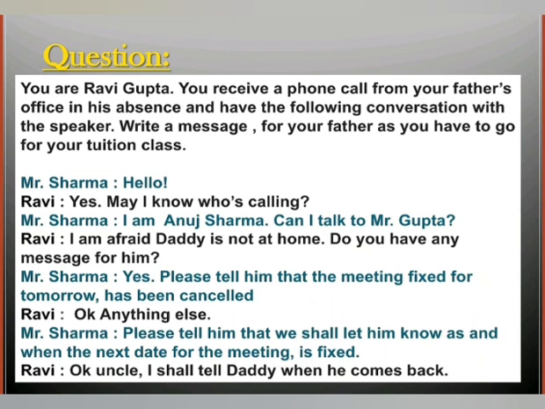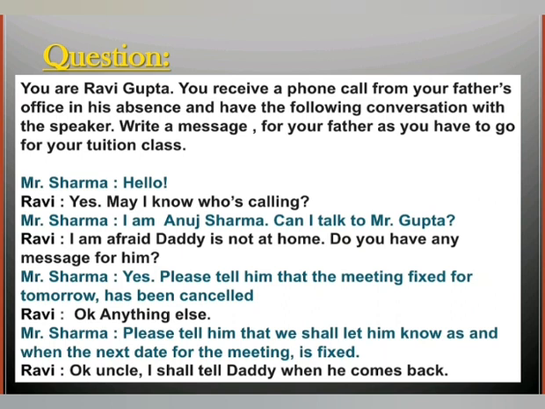Mr. Sharma: Hello. Ravi: Yes, may I know who's calling? Mr. Sharma: I am Anuj Sharma. Can I talk to Mr. Gupta? Ravi: I am afraid Daddy is not at home. Do you have any message for him? Mr. Sharma: Yes. Please tell him that the meeting fixed for tomorrow has been cancelled. Ravi: Okay. Anything else? Mr. Sharma: Please tell him that we shall let him know as and when the next date for the meeting is fixed. Ravi: Okay uncle, I shall tell daddy when he comes back.